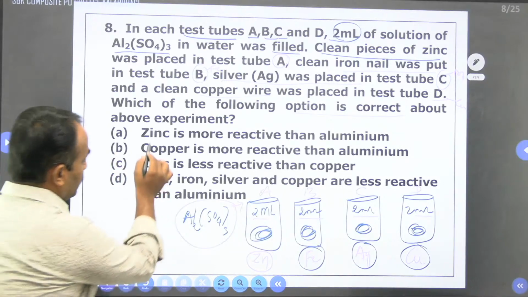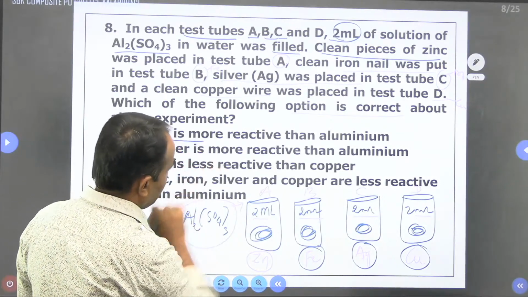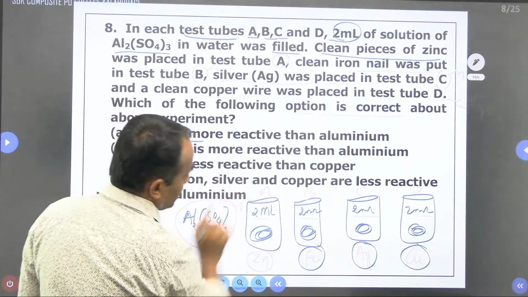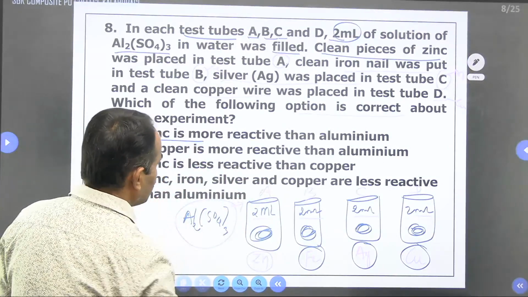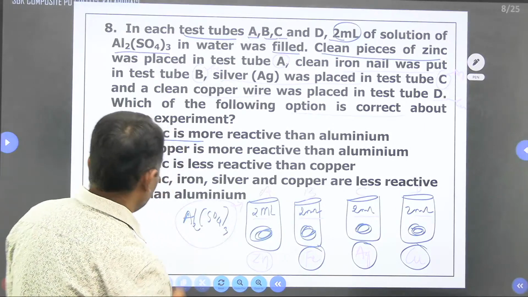Zinc is more reactive than aluminium, and copper is more reactive than aluminium. Zinc is less reactive than copper. Zinc, iron, silver, and copper are less reactive than aluminium.